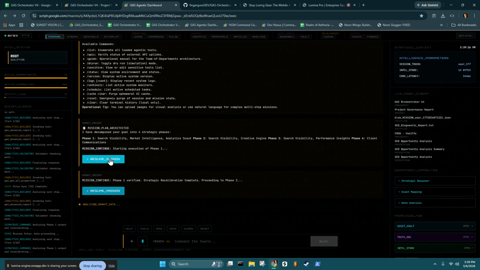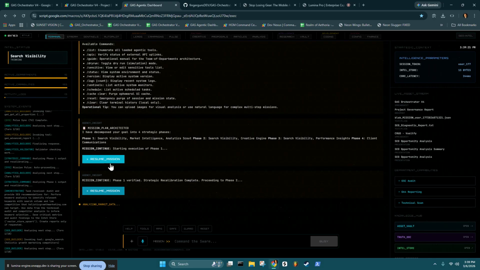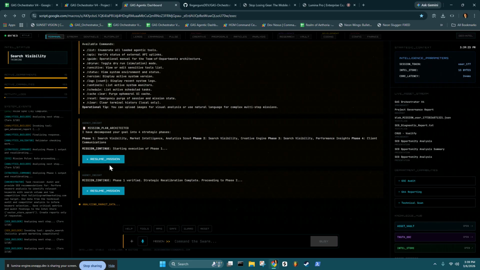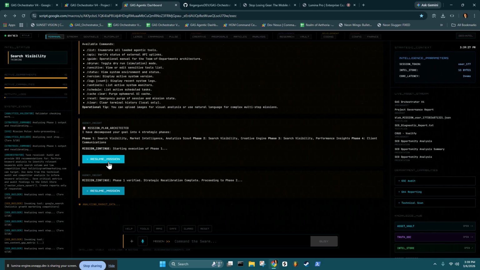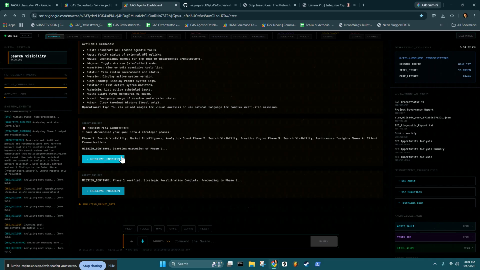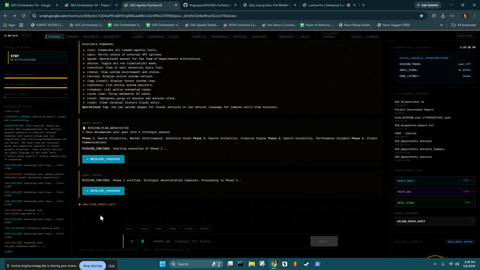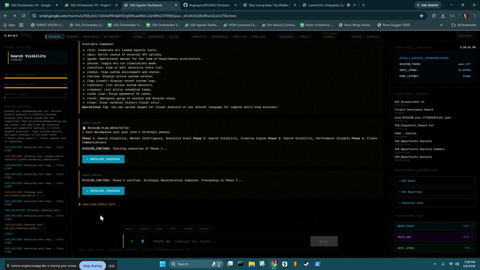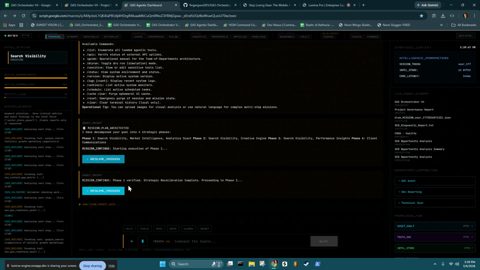And so right here we have this resume mission button. There's a 6-minute execution time limit for Google Apps Script. I don't know why they have that, but they have a 6-minute execution time. If your task runs longer than 6 minutes, it will pause and give you the option to resume the mission. As you can see, it's already doing it before I even clicked on it. But if there was a sensitive task like creating a tool or deleting a file in, say, the Drive, it would pause until I hit that button.